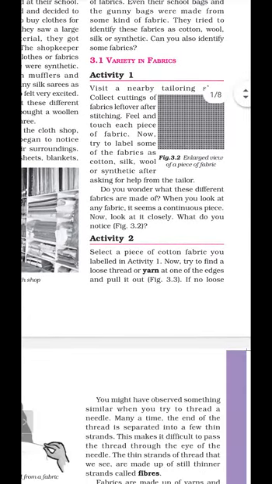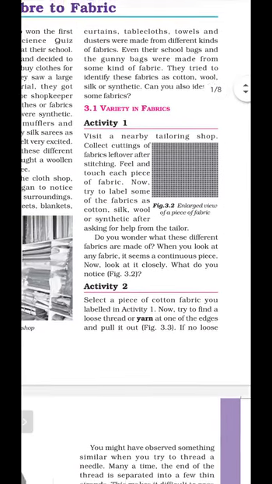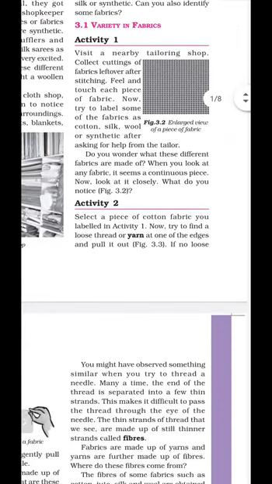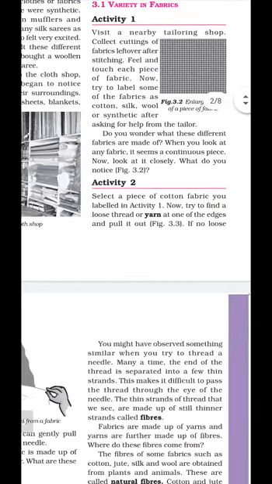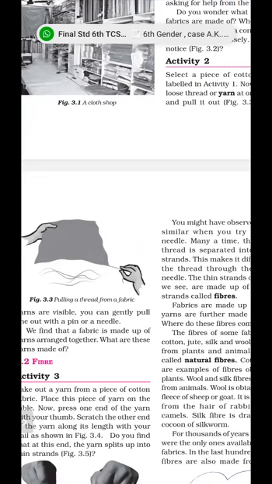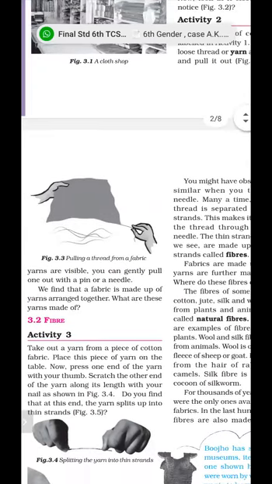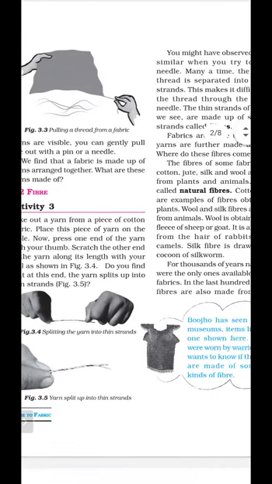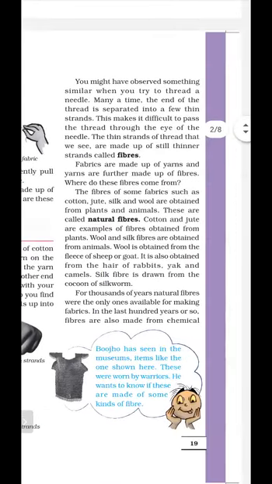In Activity 1 we studied this. This is a large view of fabric, and in the fabric there are many threads. In Activity 2 we studied how yarn is obtained from fabric. In Activity 3 we studied how fiber is obtained from yarn. And in the last lecture we studied the difference between natural fiber and synthetic fiber.